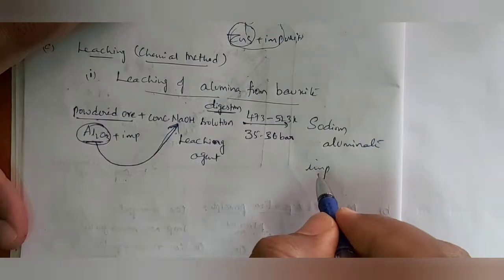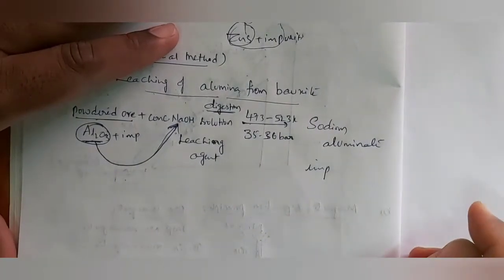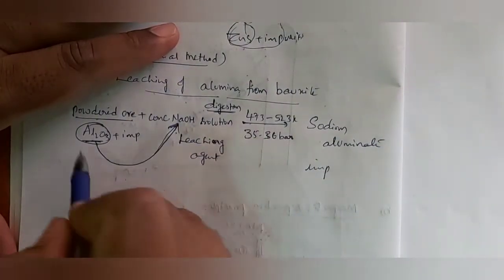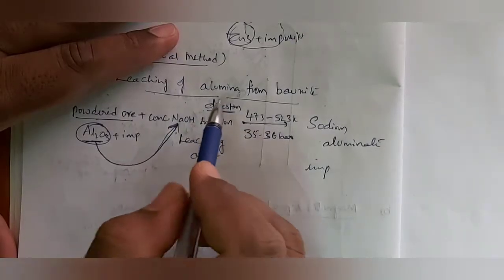How are we going to do that? Next some more equations are there, we will see. But here a chemical reaction takes place between Al2O3 and NaOH. That's why this is called the chemical method.